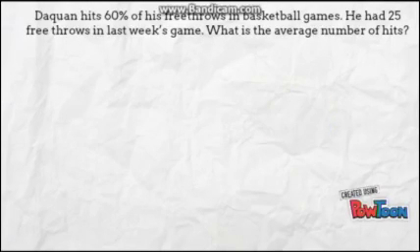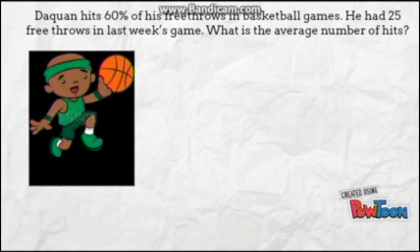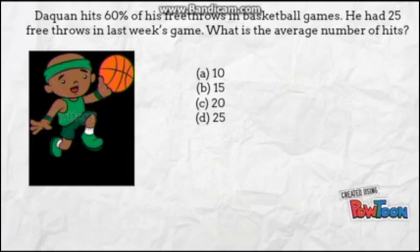The following example shows how we could use binomial distribution in sports, for example, basketball. So Daquan hits 60% of his free throws in basketball games. He had 25 free throws in last week's game. What is the average number of hits?